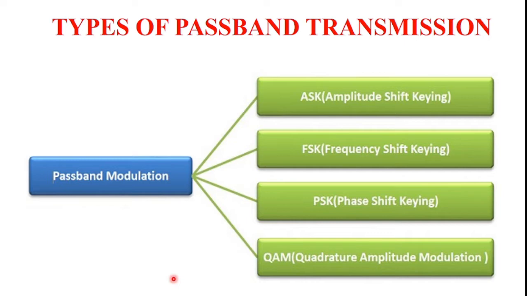In this video, I am going to discuss the classifications of passband transmission. In digital communication, the types of passband data transmission are classified into four types: amplitude shift keying, frequency shift keying, phase shift keying, and quadrature amplitude modulation. So these are the classifications of the passband data transmission.